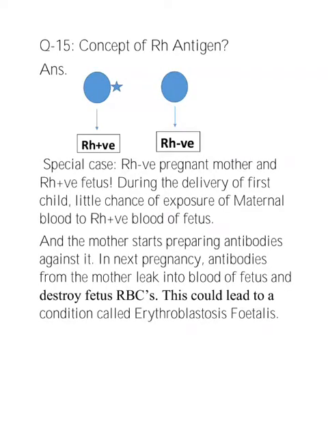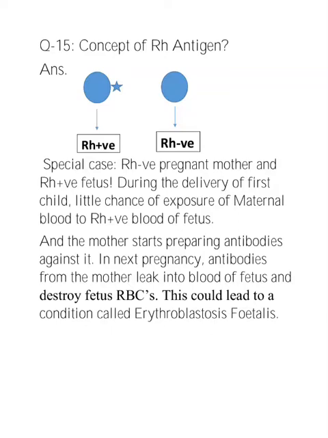Next is the very important concept of Rh antigen. Here a circle is a RBC and the star is antigen. If the antigen is present on the RBC surface, such individuals are known as Rh positive, and if antigen is not present on RBC surface, such individuals are known as Rh negative. If an Rh negative person is exposed to Rh positive blood, they will form specific antibodies against the Rh antigens. Therefore, Rh group should be matched before the transfusions.